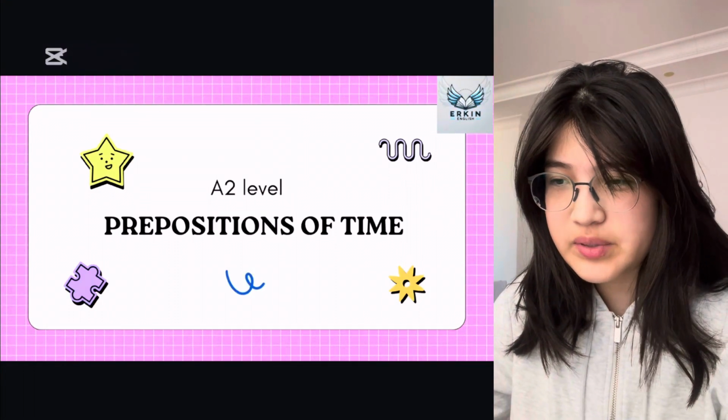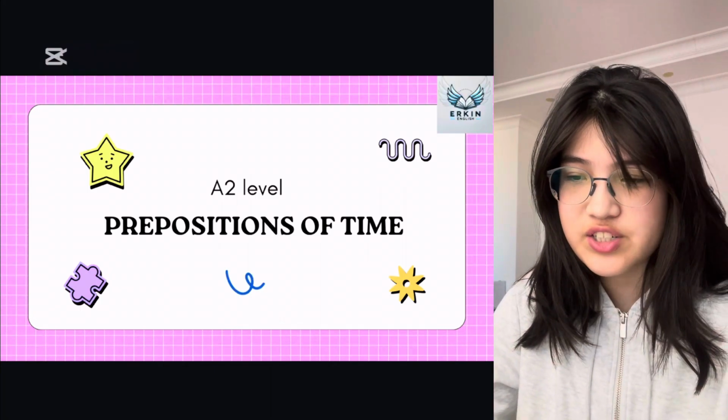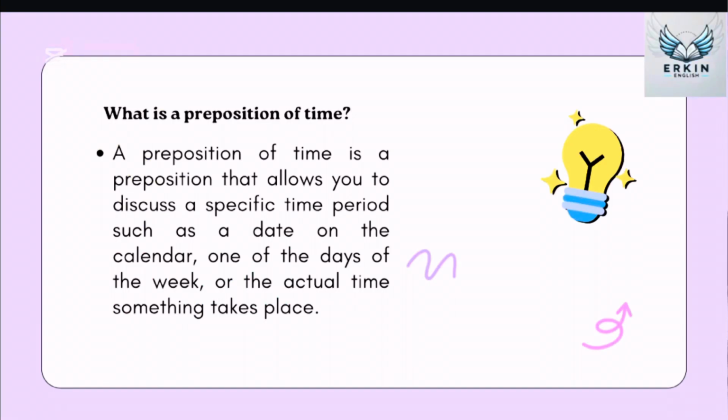Today we are going to be covering the A2 level course and the topic is prepositions of time. So first of all, what are prepositions of time? A preposition of time is a preposition that allows you to discuss a specific time period, such as a date on the calendar, one of the days of the week, or the actual time something takes place.